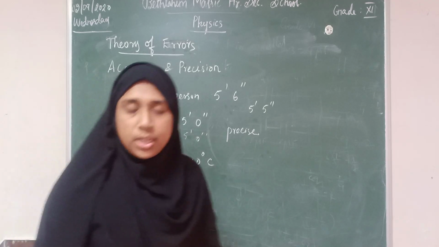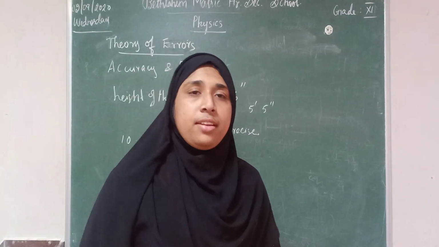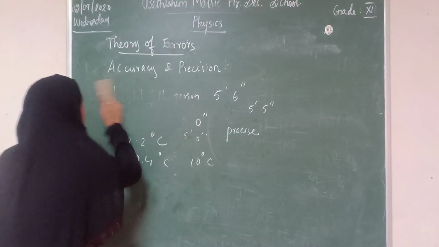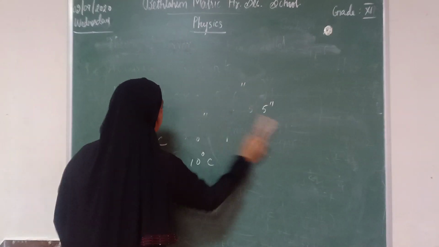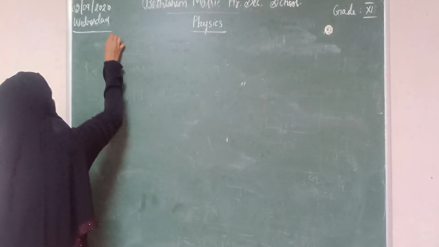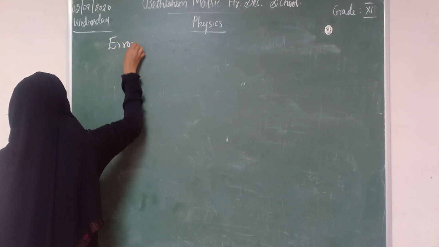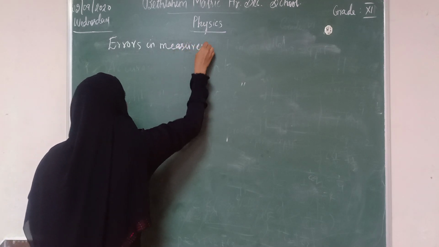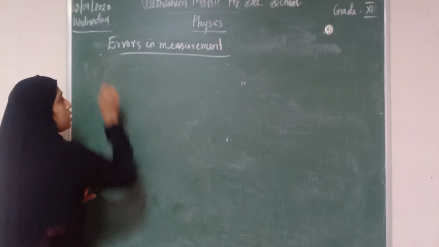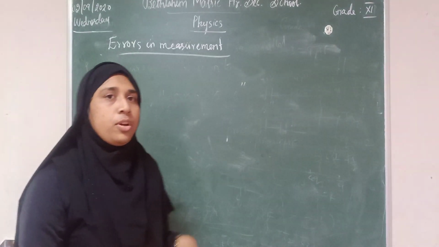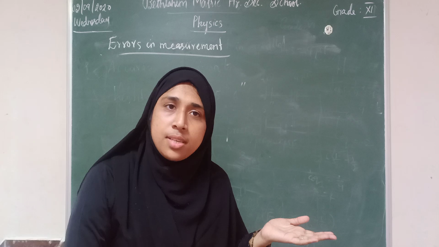Now we are going to learn the concept of error. Types of errors in measurement. So uncertainty in measurement is known as error.